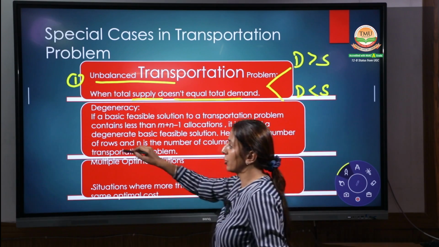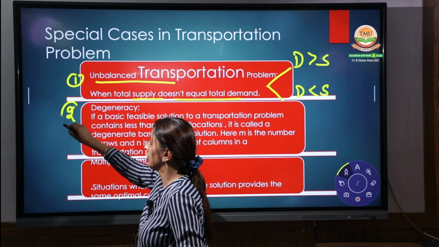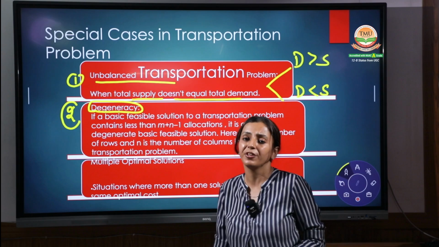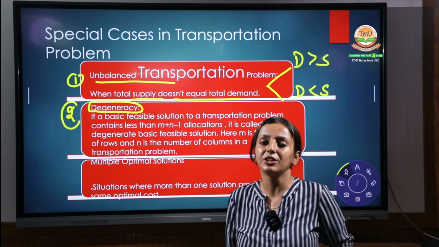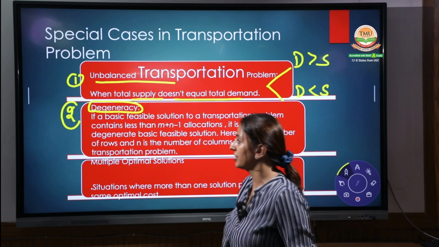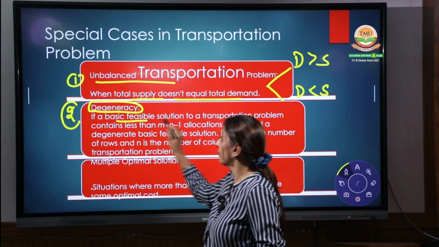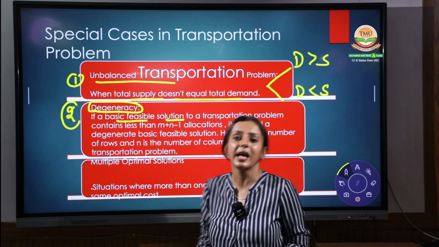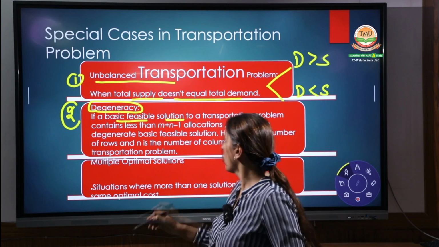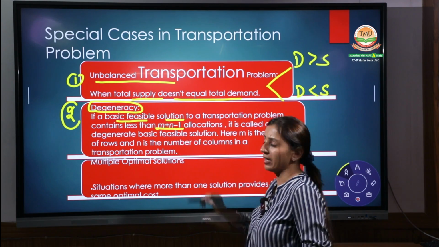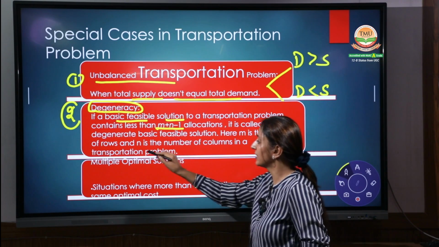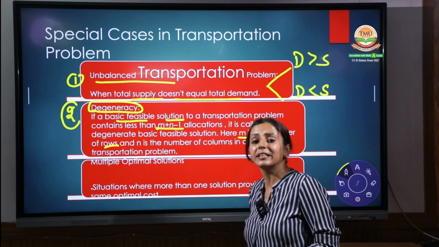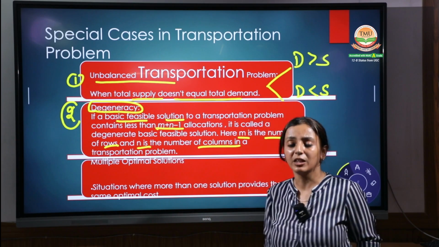The second special problem we will discuss in the transportation problem is degeneracy. Very important. What does degeneracy indicate? In the basic feasible solution, we have to find out whether the allocations are equal to m plus n minus 1. M is the number of rows and n is the number of columns in the transportation problem.